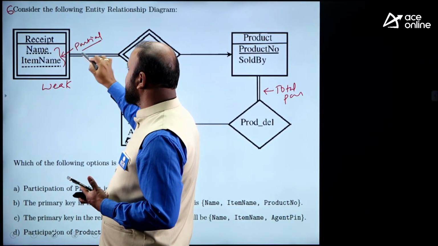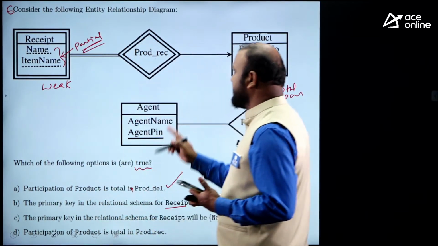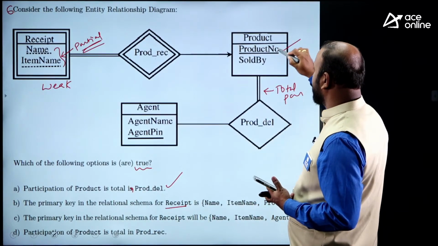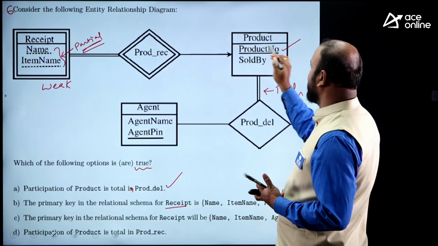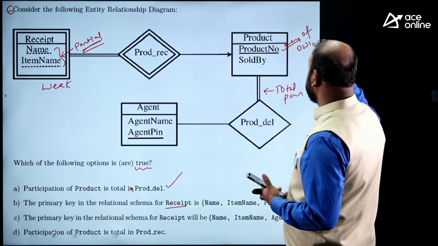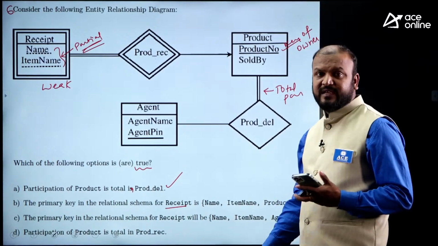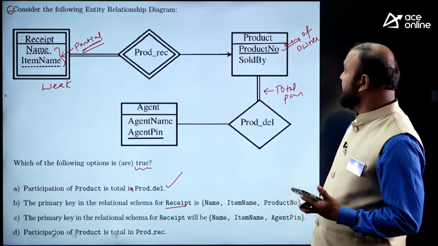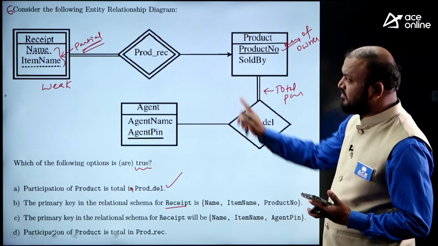Only the partial key is not sufficient to identify it, so along with the partial key, it will take the key of the owner. What is the owner for receipt? Product, and this is called the key of the owner. The concept is very, very important. How is a weak entity set going to be identified? Identified using partial key with key of the owner entity set, both together.